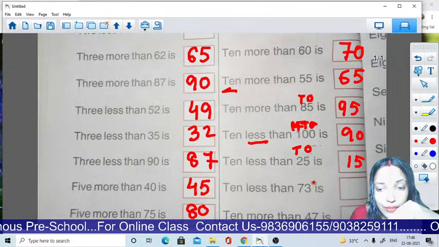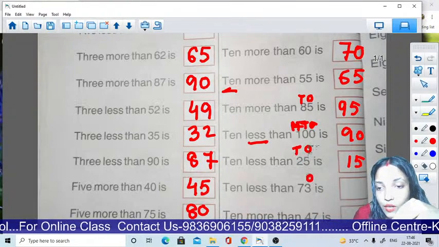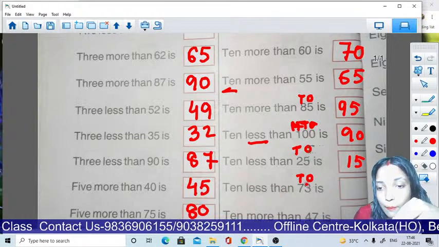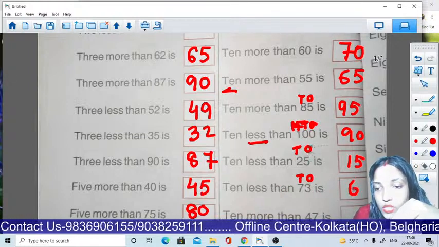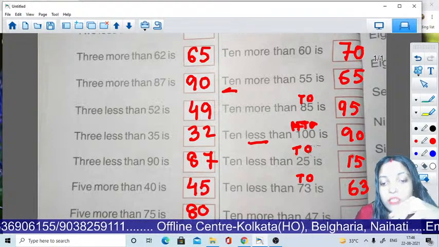Again, 10 less than 73. So write here 1, 10. Now 10 less. So before 7 we all know 6. So 6, 3, 63. Okay students.